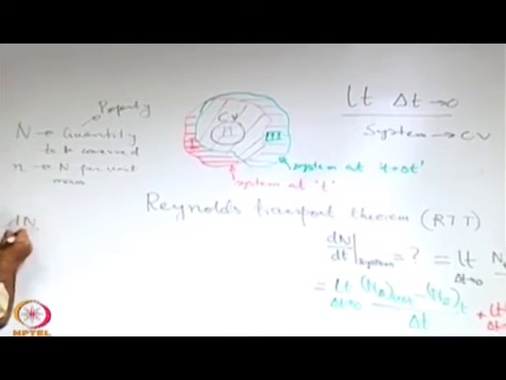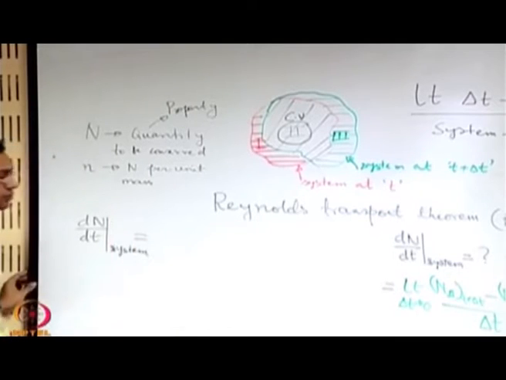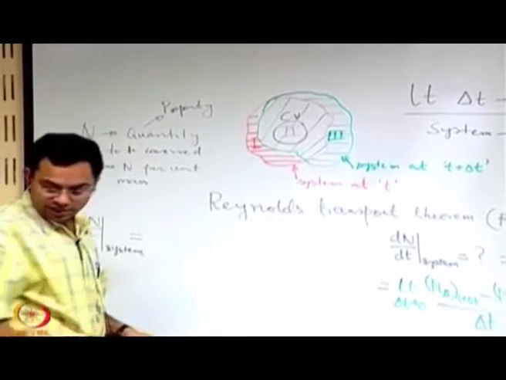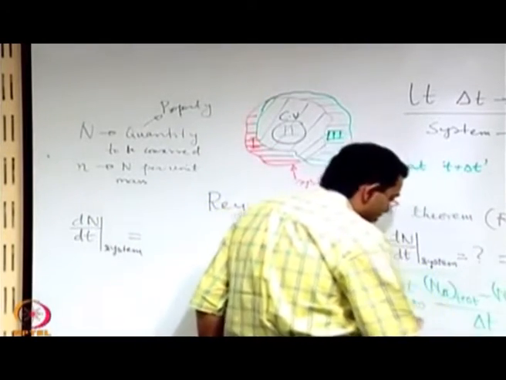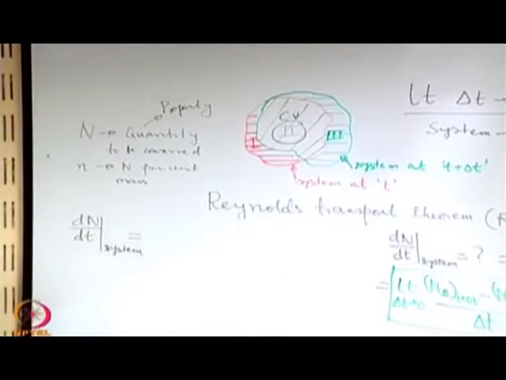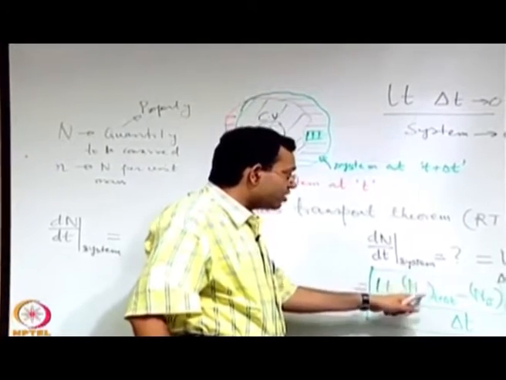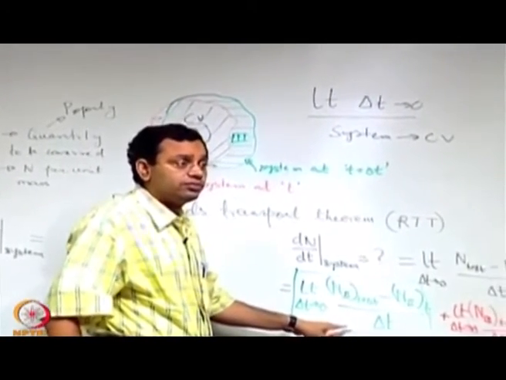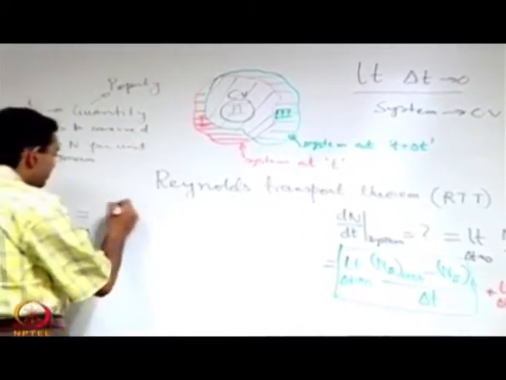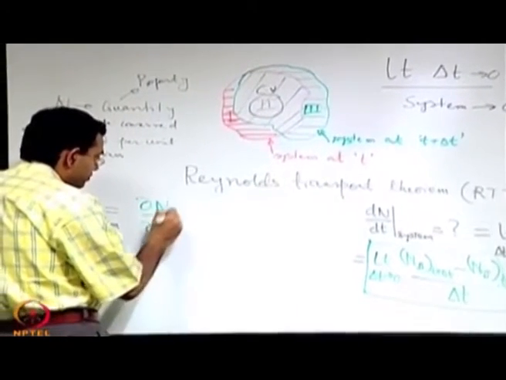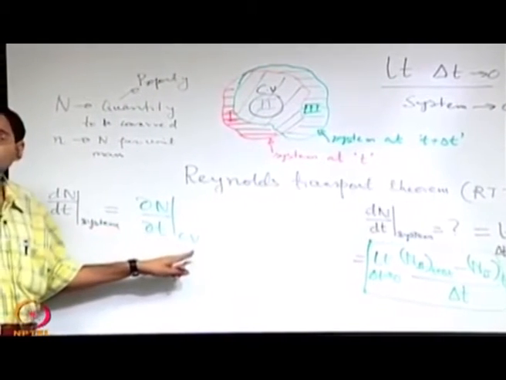So, dN/dt for the system is equal to... Now let us try to write the different terms mathematically. So let us first concentrate on the first group of terms. So what does it represent? It represents the time rate of change of N in the control volume, because 2 is the control volume and we will write it as the partial derivative of N with respect to time within the control volume.